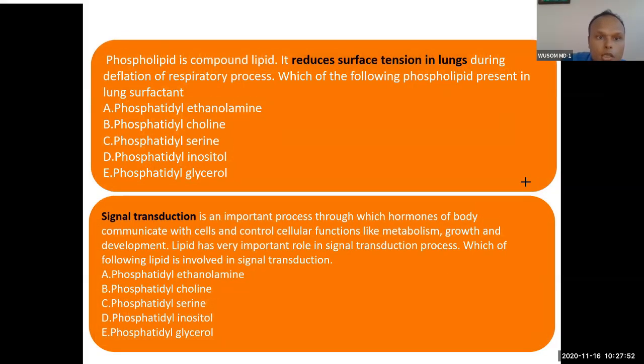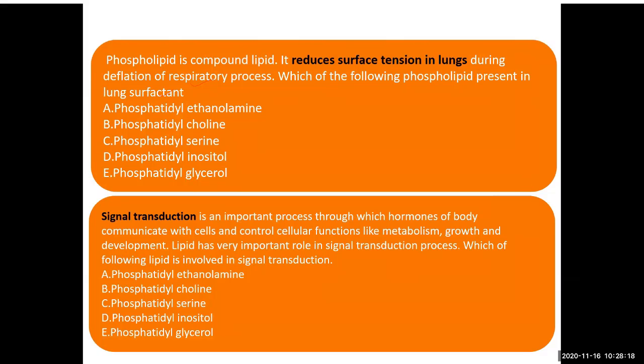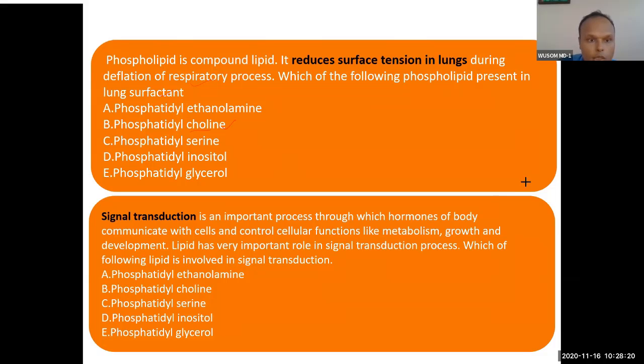So do quick. Phospholipid is a compound that reduces surface tension of the lungs during deflation in the respiratory process. Which of the following phospholipids is present in lung surfactant in very high quantity? Yes, B is the answer. Phosphatidyl choline. If you add dipalmitoyl here, then it will be complete.